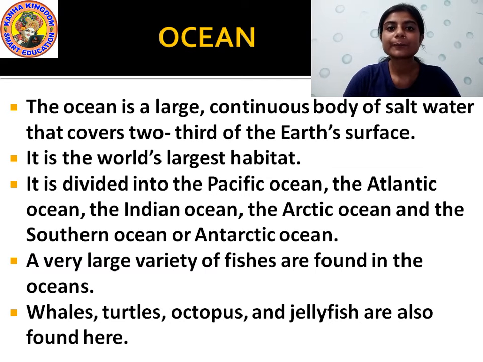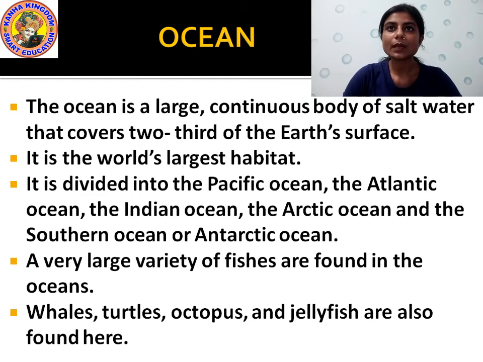Okay, there are 5 oceans in the world: the Pacific Ocean, the Atlantic Ocean, the Indian Ocean, the Arctic Ocean, and the Southern Ocean or the Antarctic Ocean. A very large variety of fishes are found in the ocean, different types of fishes. The whales, turtles, octopus, jellyfish are some animals which are found here. These are some different animals that you will find in the oceans.